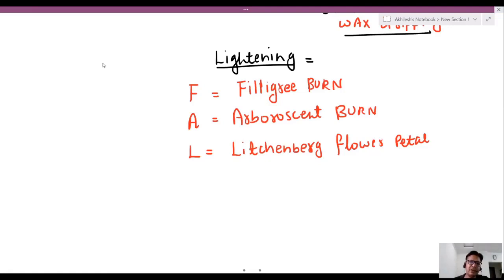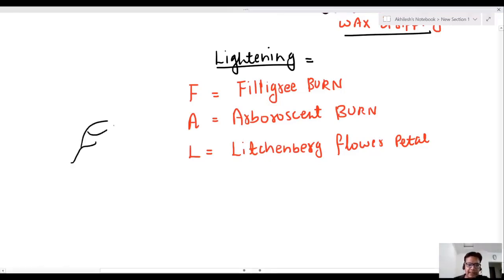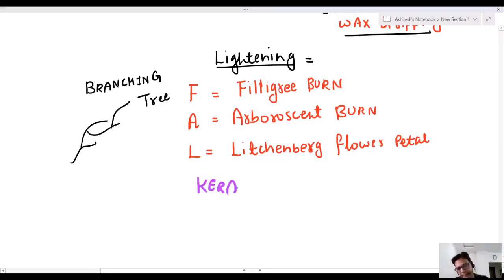Why is it known as arborescent burn? See, it is a branching tree burn pattern. Branching tree burn pattern is arborescent burn. It is also known as keranographic burn.